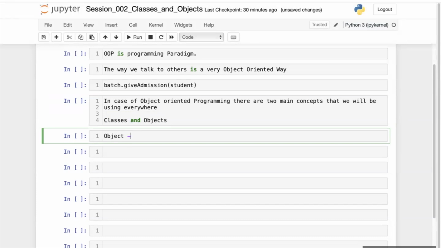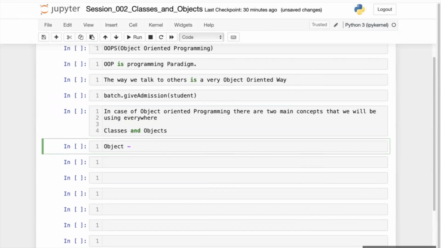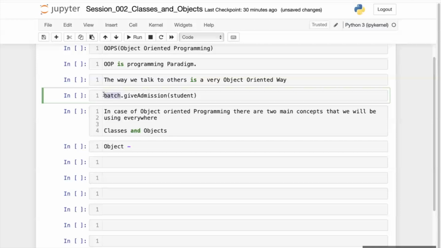Just now I told you this batch is an object. I am asking this batch to do something about another object, which is a student in this case.